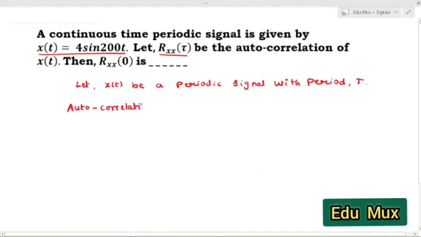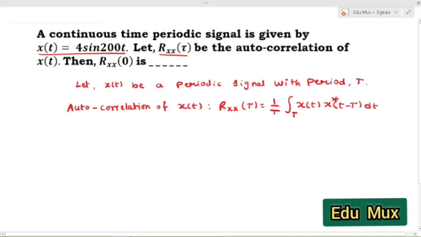Autocorrelation of x of t, let us indicate with Rx of tau, which is equal to 1 by the total time period T, integration over T, x of t multiplied with x star, the conjugate of x of t minus tau, dt. This is the autocorrelation of x of t.